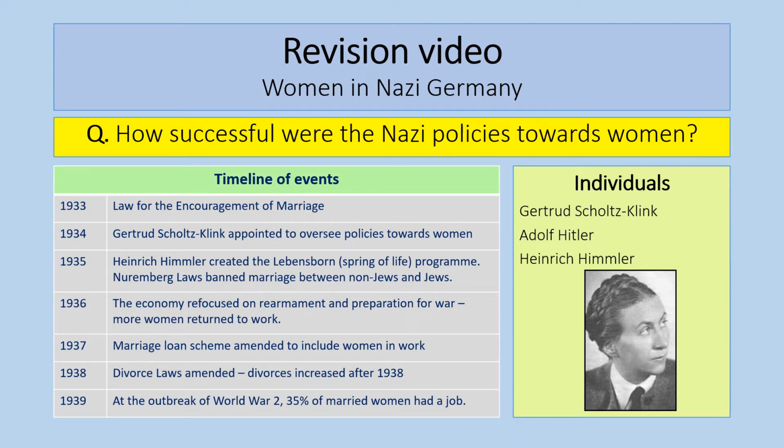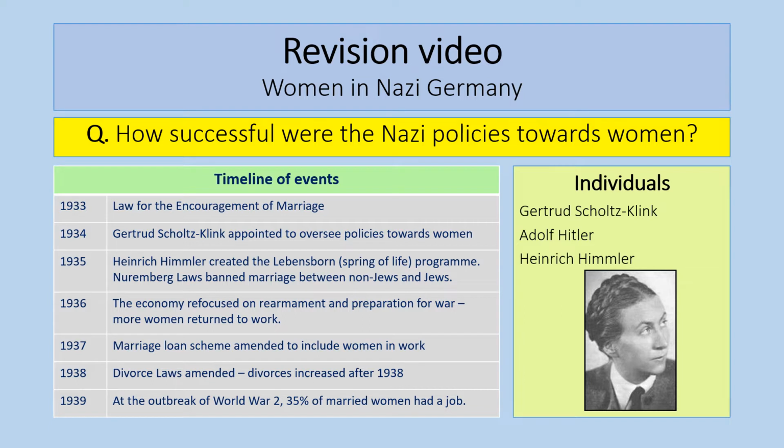Remember, one of the things the Nazis were very interested in was restoring Germany to its traditional values. Hitler talked about the traditional peasant family as being the perfect family that he wanted to create. He saw some of the cultural changes that took place in Germany in the 1920s as abhorrent. He thought it was immoral, so he wanted to change the role of women in the society he was trying to create.